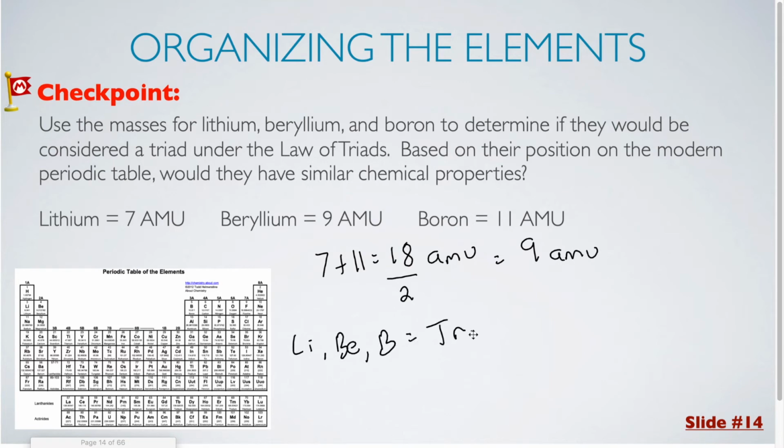However, if we look at the modern periodic table, we have lithium, beryllium, and boron, which are all within the second row on the periodic table, or the second period. Elements that are in the same period do not necessarily have the same properties. Elements that are similar to each other would be in the same family or group going up and down. So these elements do not have the same properties.